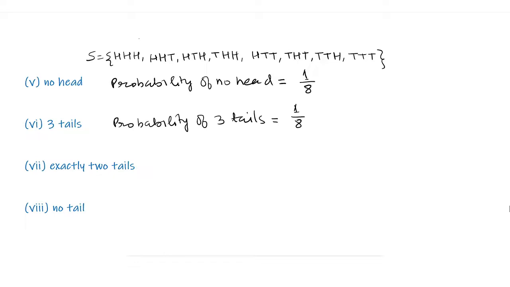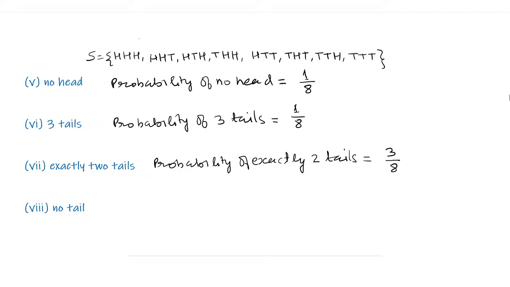Part 7, exactly 2 tails. There are 3 elements in which there are exactly 2 tails, which are head, tail, tail, tail, head, tail, and tail, tail, head. So these are three elements in the sample space where there are 2 tails. So the probability for exactly 2 tails is 3 upon 8.